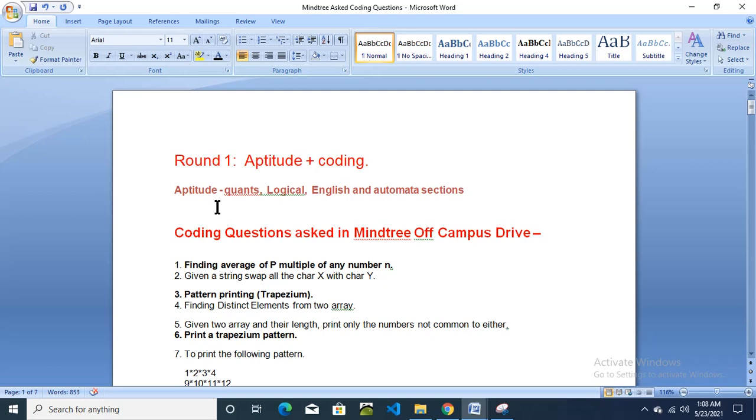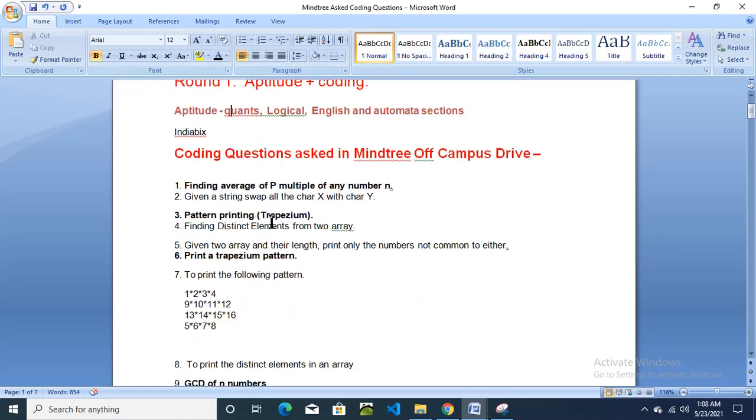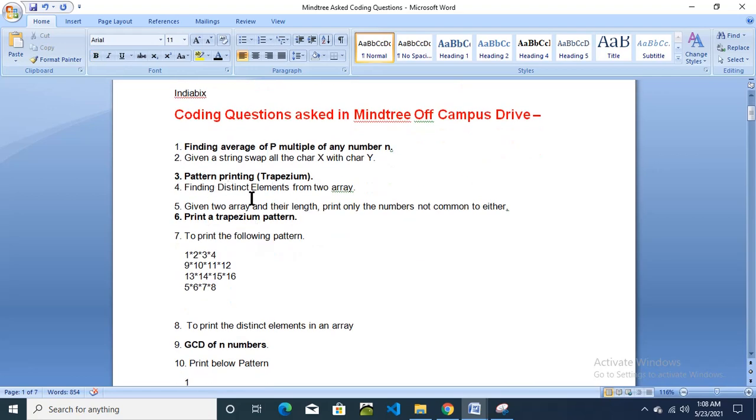Do your best for aptitude questions. You can prepare from the IndiaBix website. This is the website from where you can prepare for quantitative, logical and English questions. Coding questions, as I have made bold and we have discussed, please prepare those.